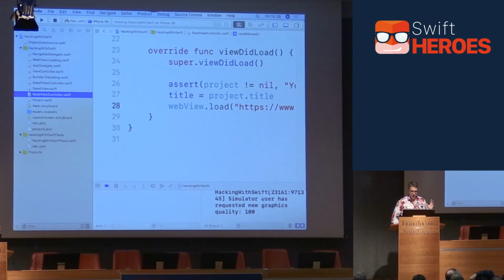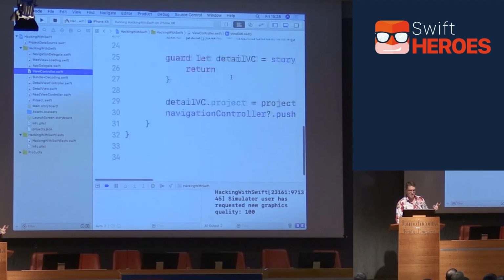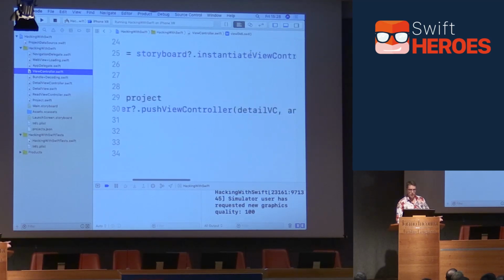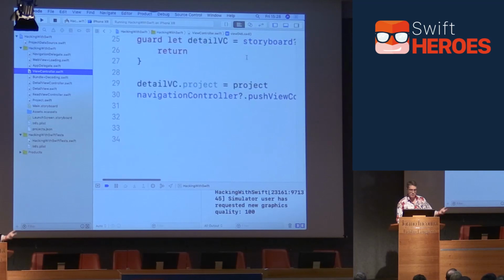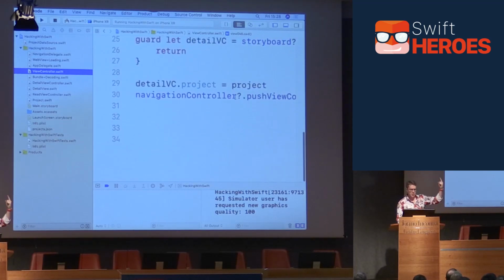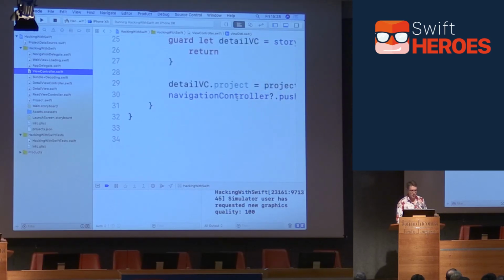And this is another technique I learned from Suresh, coordinators. It lets us take control of our application flow. And it's beautiful because, where we have our code right now in our main view controller, this thing, when we select the table view thing, has to go into the storyboard here, create a view controller by name, do a typecast as that thing, inject its properties here, reach up to its parent view controller and tell it to do stuff. It's a nightmare of code. We don't really want that in our code.